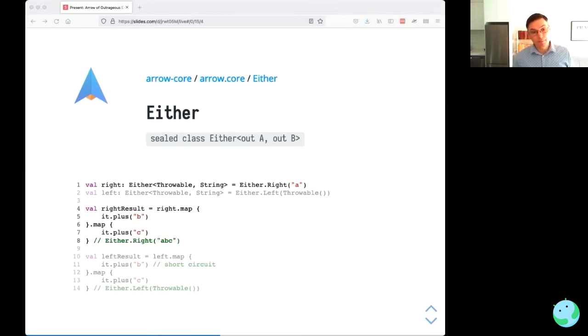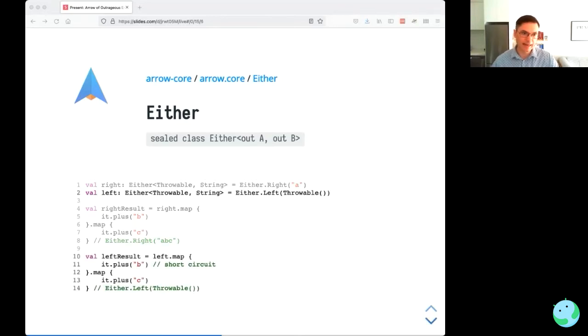So map here means map on the right of the either. So that means that either is right biased. When we're talking about map with either, we're talking about mapping right. If we take the left in line 2 and try and perform some computations on it, what happens there is short circuiting. The computation does not proceed, the original value passed in for left is just returned at the end without the mapping occurring.